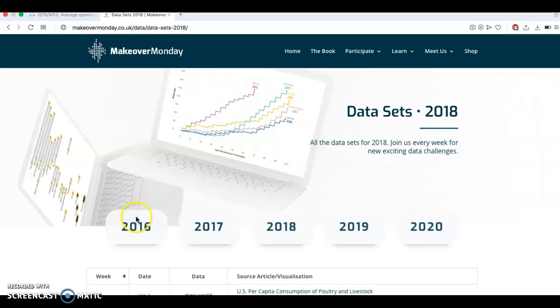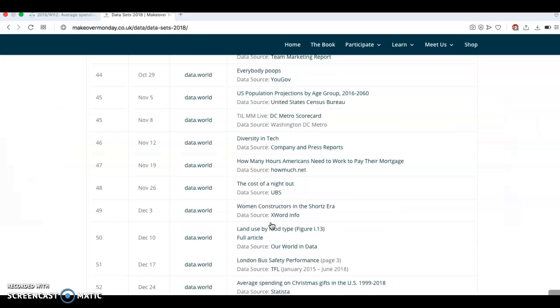Now I went through all different data on different years listed, but one that really struck out to me was 2018 average spending on Christmas gifts in the United States, 1990 through 2018. The reason for this is because I've worked in retail and I currently work in the hotel industry, and around the Christmas times is where people generally are more generous and therefore they spend more. So I thought it was interesting to really conduct research on this and view its data.